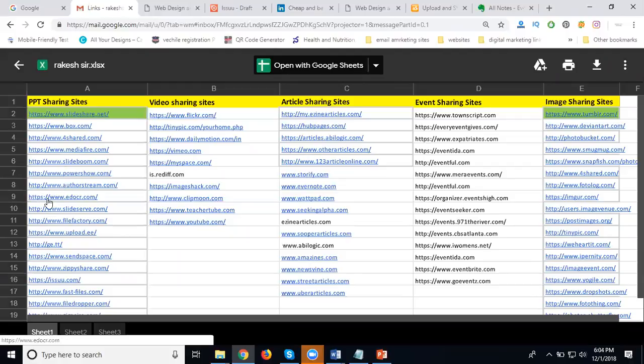All these sites are called article submission sites. These sites will be available from the blog link I tell you. Don't worry, you can download the link from rocketxsolutions.com, under the option called study material.